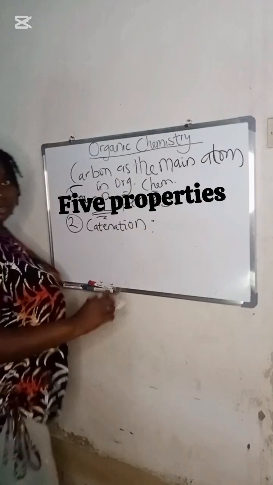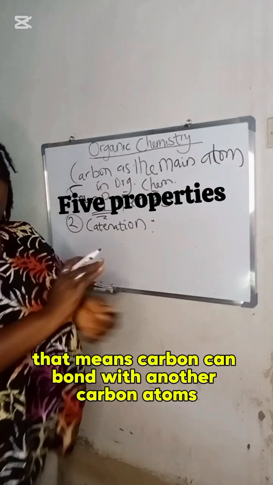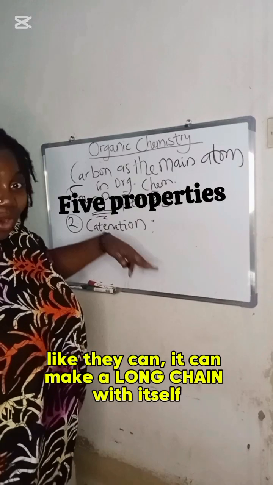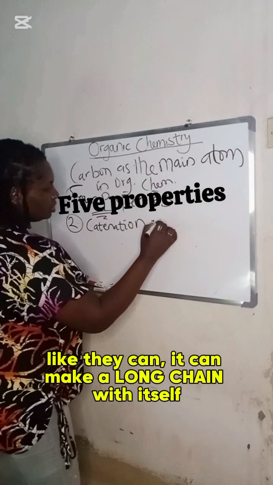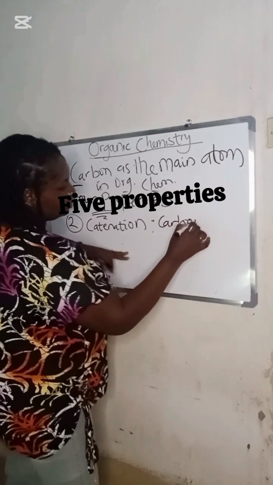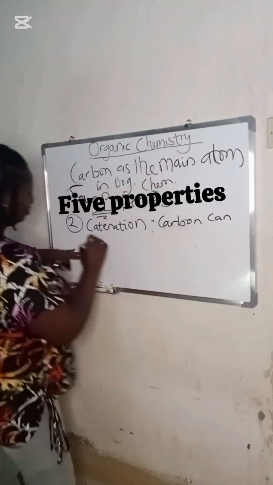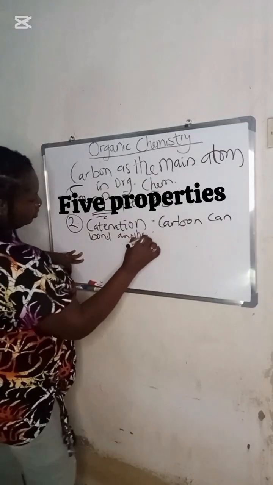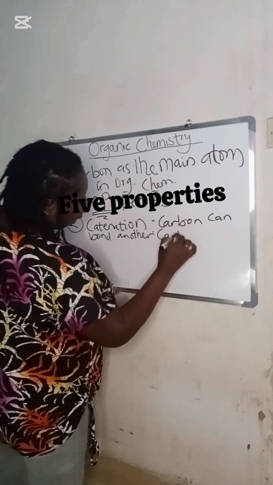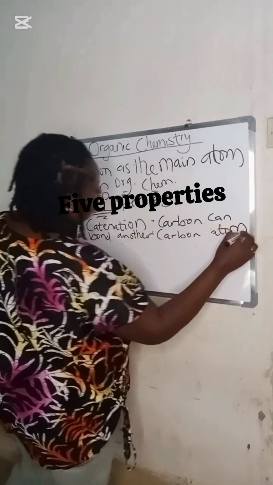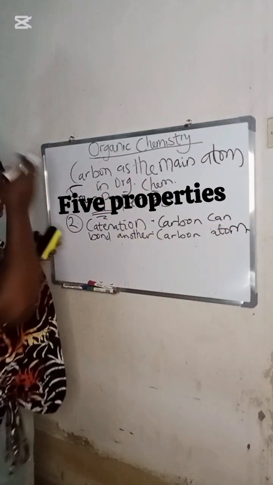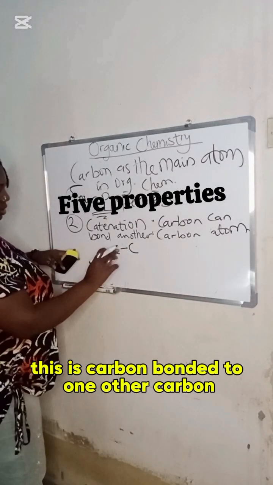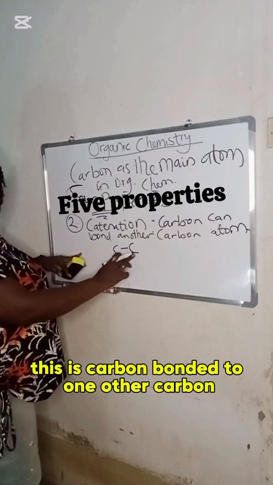Another property is what? Catenation. That is the ability of carbon. That means carbon can bond with another carbon atom. Like it can make a long chain with itself. So we have like carbon to carbon. This is carbon bonded to one other carbon.